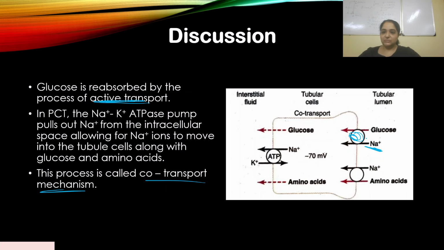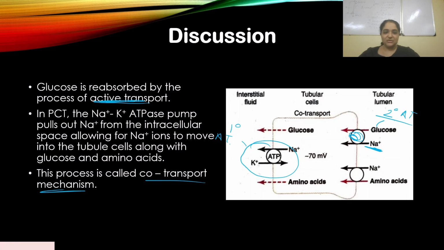Let me clarify: glucose is being pulled in with the help of an ion. That is why it's called secondary active transport. This pump is called a primary active transport, and this is a type of secondary active transport. Clear? I've already explained this to you, so I won't go into details again. We'll move on to the next question.